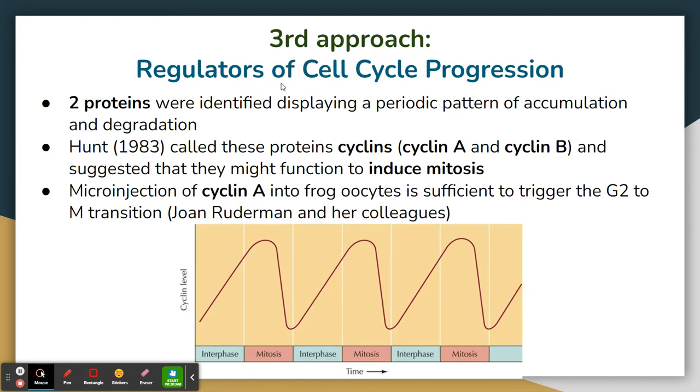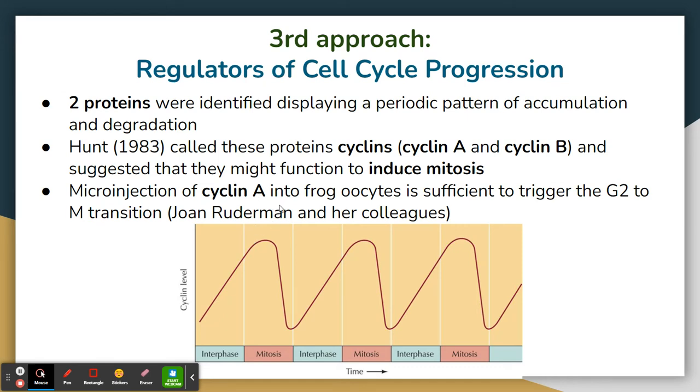In the third approach, two proteins were identified which displayed a periodic accumulation and degradation. They accumulated throughout the interphase and started degrading after the entry into mitosis. Hunt in 1983 called these proteins cyclins because of the cyclic appearance and disappearance, cyclin A and cyclin B, and suggested that they might function to induce mitosis.